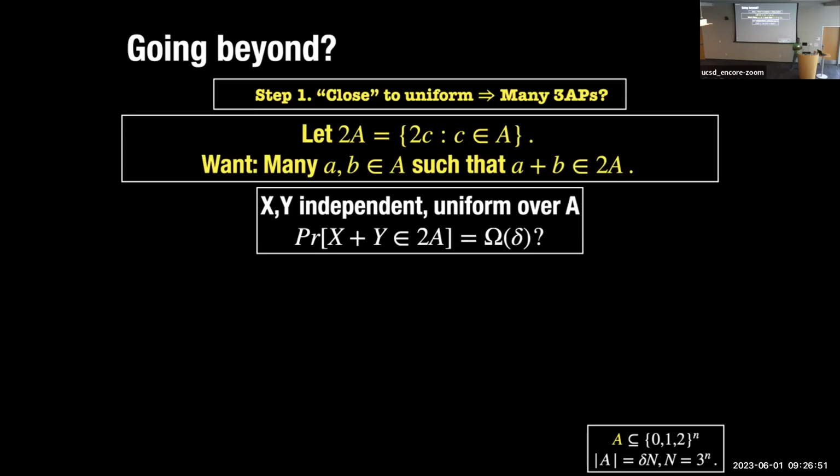Okay. And the set A is random and it's of size roughly delta fraction. So if it's close to delta, I'm happy. That means you have many such triples. Maybe it's not exactly delta, it's delta over 10. That's also fine for me. Okay. But now, what is the distribution of X plus Y? If I choose a random variable X and I choose a random variable Y, which is identical and independent, what is the distribution of their sum?